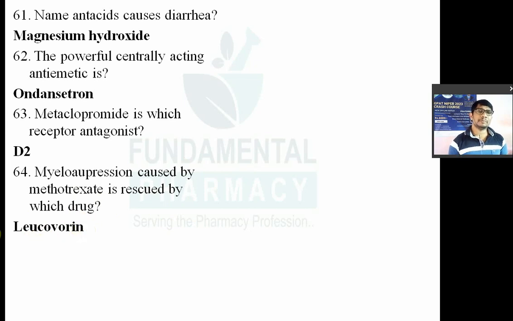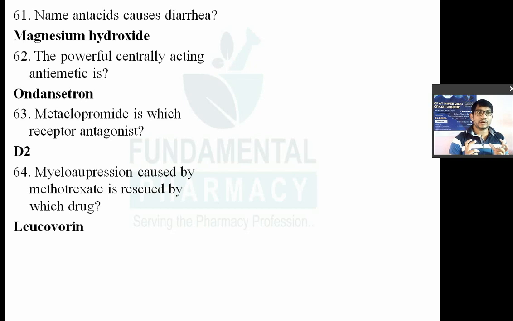What is meant by myelosuppression? Myelosuppression is nothing but the suppression of your bone marrow. Most of the anti-cancer drugs have this adverse effect of myelosuppression. Myelosuppression means they will suppress your bone marrow, and that's why they will decrease the formation of RBCs, WBCs, platelets, etc. That is known as myelosuppression. Most of the anti-cancer drugs cause myelosuppression. They will decrease the RBC count, decrease the WBC count, causing neutropenia, thrombocytopenia, etc.